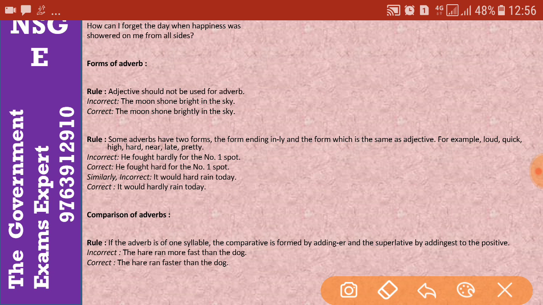So this is a wrong statement. What is wrong over here? You shouldn't use hardly for this type of statement. So what do you use? He fought hard for the number one spot. Okay, similarly we can check another statement. It would hard rain today. No, it would hardly rain today.